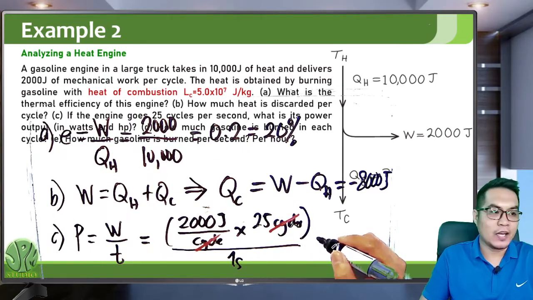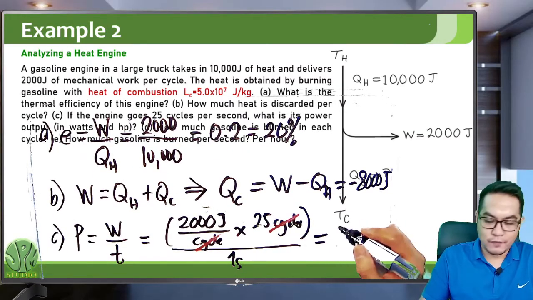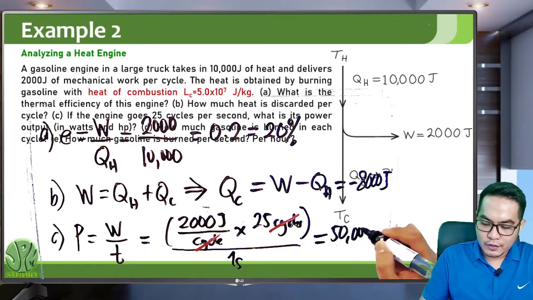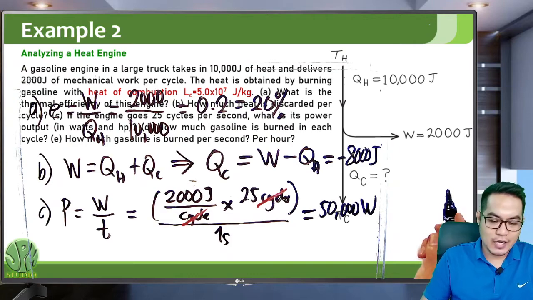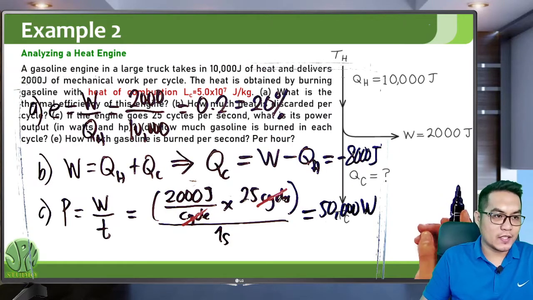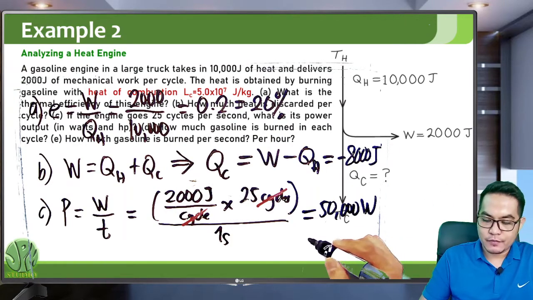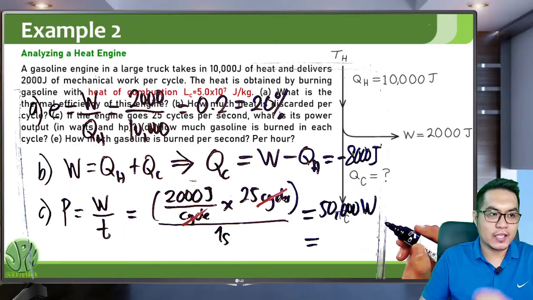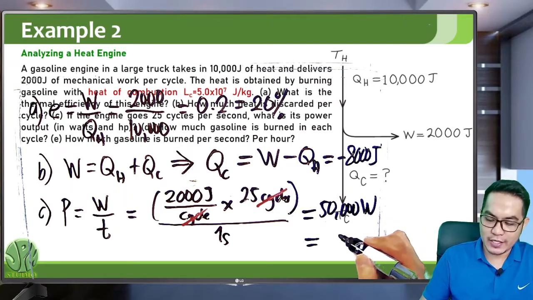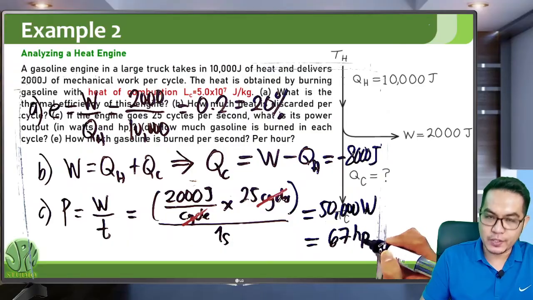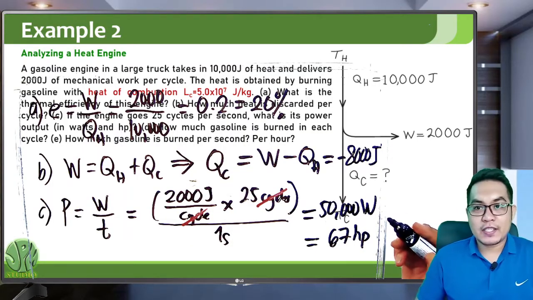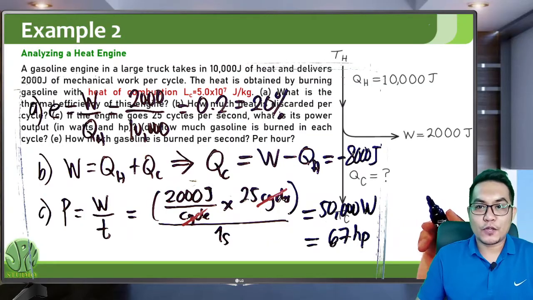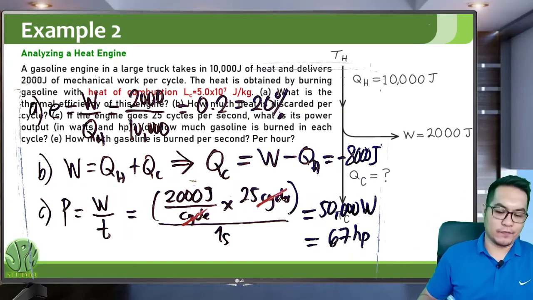1 second. You will get a power of 50,000 watts. The unit joules per second is watts. And this is equivalent to, divided by 746, 67 HP. 746 watts is equivalent to 1 horsepower or 1 HP. So that is for letter C.